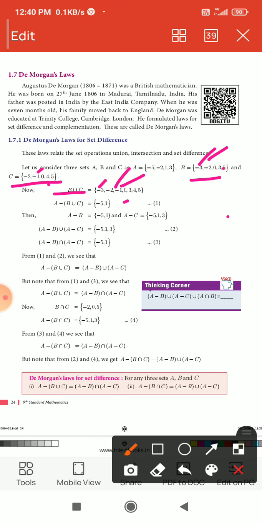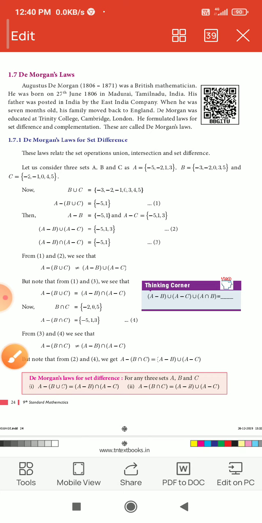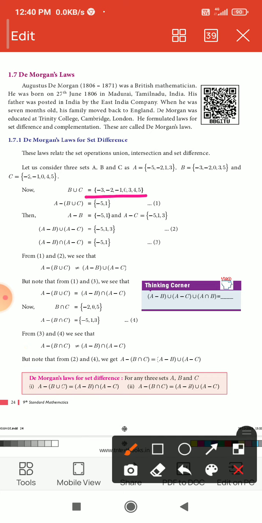Then positive 3. Then 4. After 3, 4. 4 is in the set B. And after 4, 5. 5 is in both sets B and C, so write only one time. This is B union C.